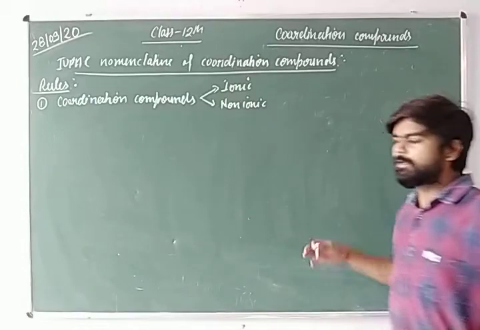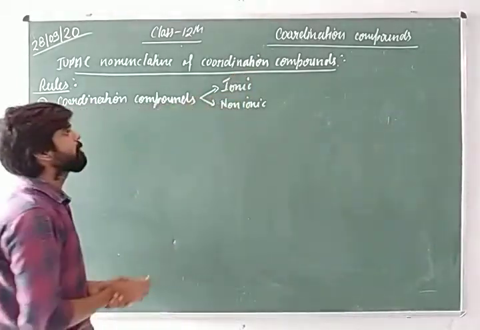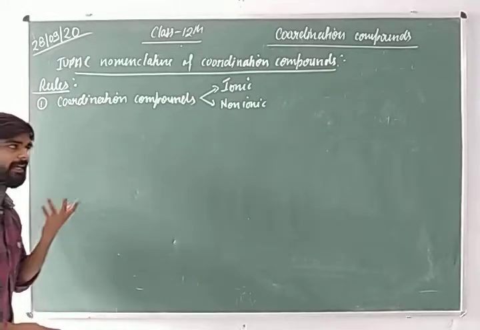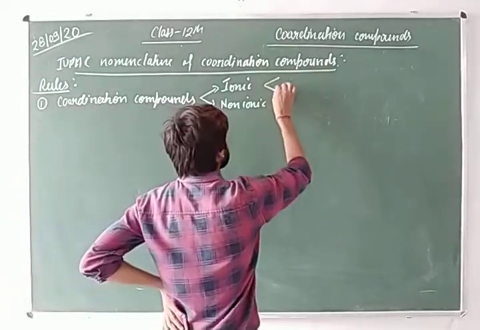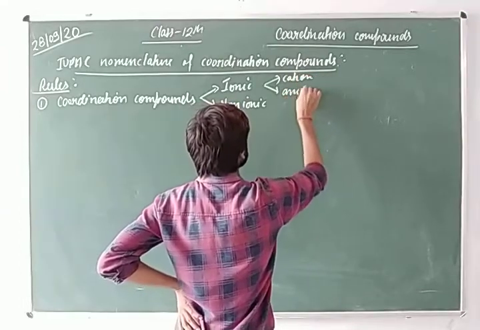Everyone knows that an ionic compound gives the respective ions, cation as well as anion.